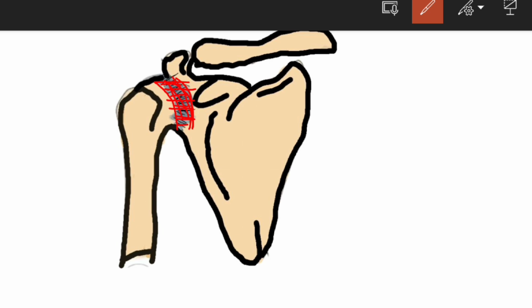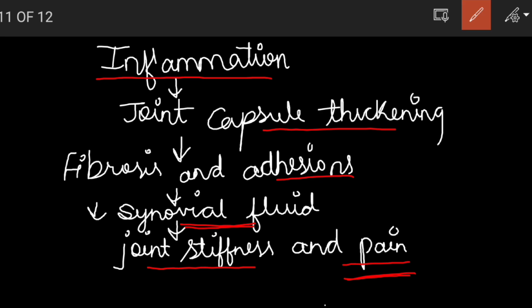The first motion which is lost is the external rotation. So because of inflammation, fibrosis will occur and the joint capsule will become thick because of fibrous tissue formation. With this fibrous tissue formation there will also be adhesion, and a decrease in the synovial fluid, and joint stiffness will result.